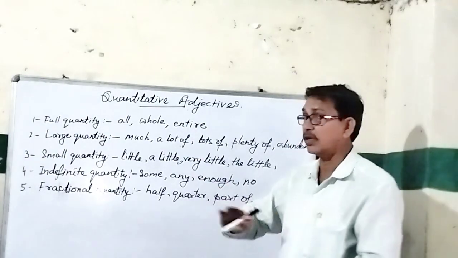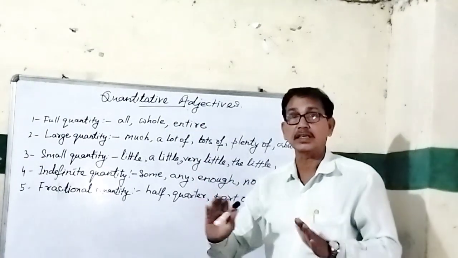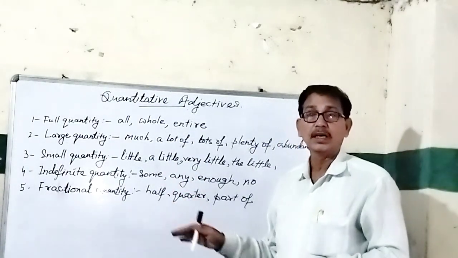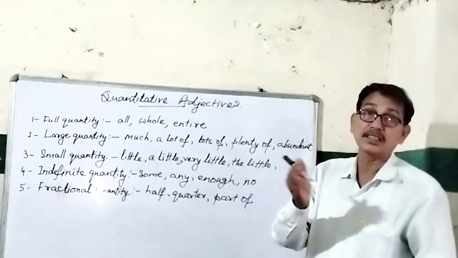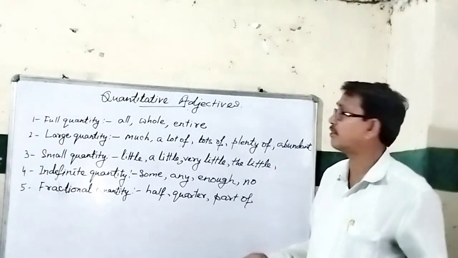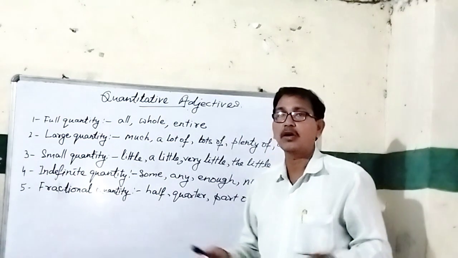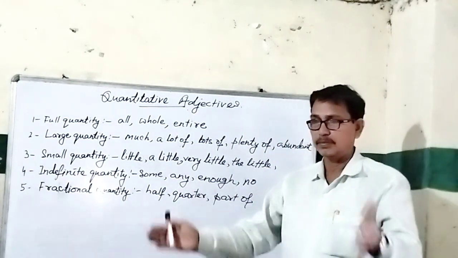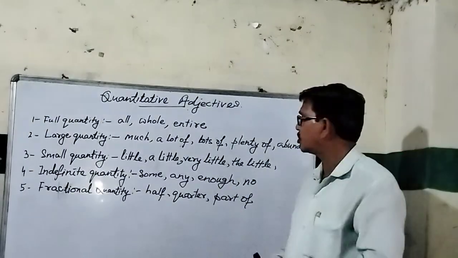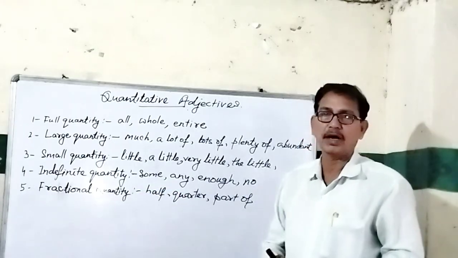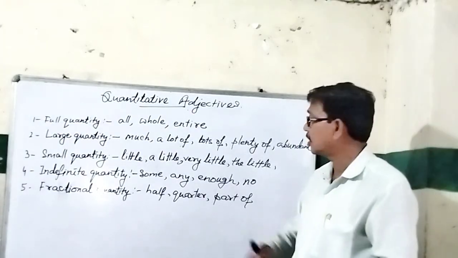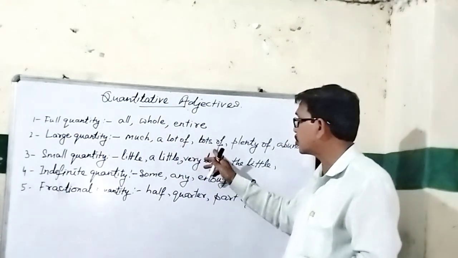the bottle. But here one thing you must remember: we are talking about quantity, not number, because some words I am using here are used as quantity as well as number. When I discuss number, I will show you the difference also. So I have a lot of water in this big bottle. Still there is a lot of water. Lots of money. Do you have lots of money? Has he lots of wealth? Either you use a lot of or lots of, both have the same meaning.